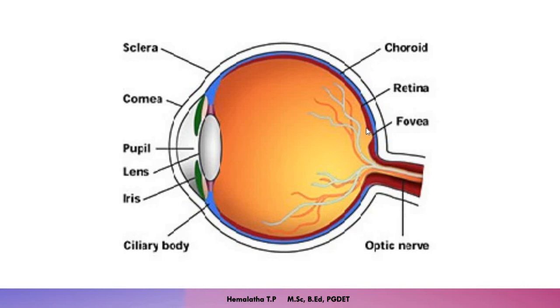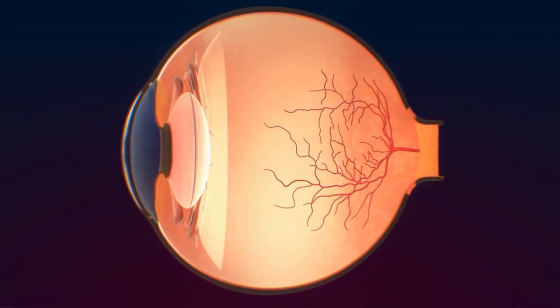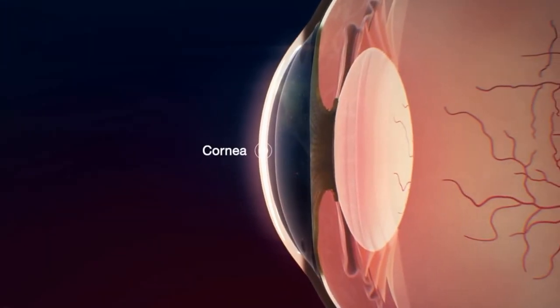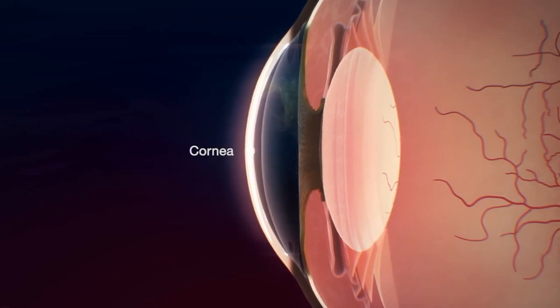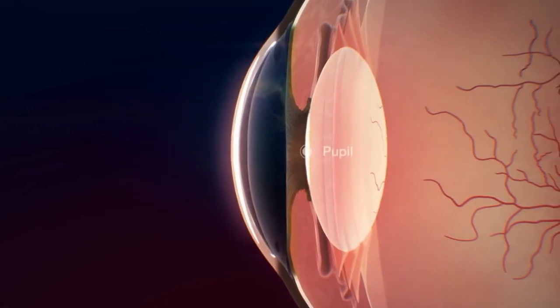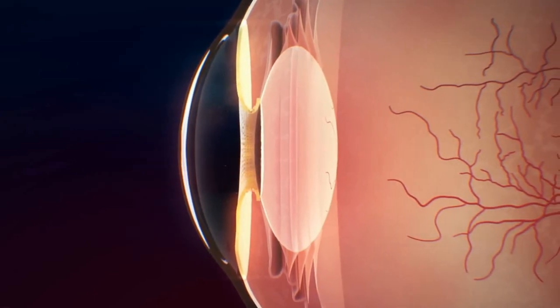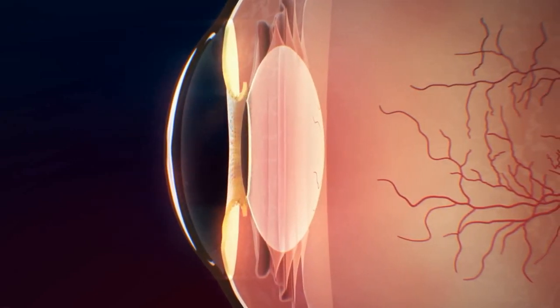This region gives the clear image formation. That is why the eyeball will move in such a way that whatever images fall, they should fall on the fovea region. Hope it is clear now what the parts of the eye are and what its function is, what each part will do, how it is important in the formation of image, and what its role is. All these things you have learnt in detail.